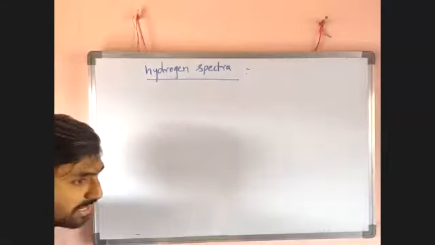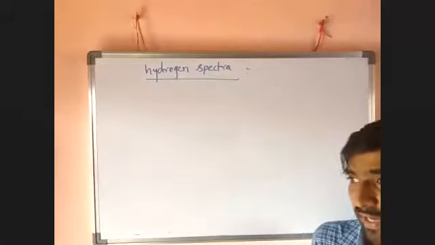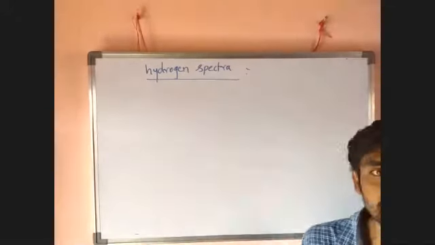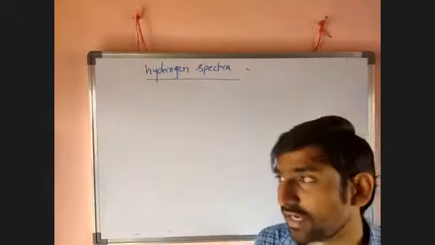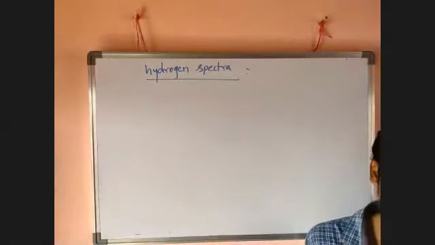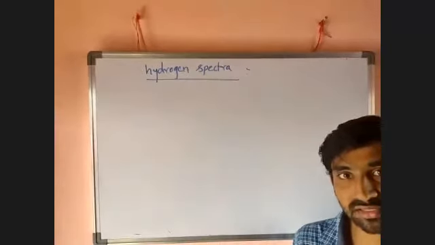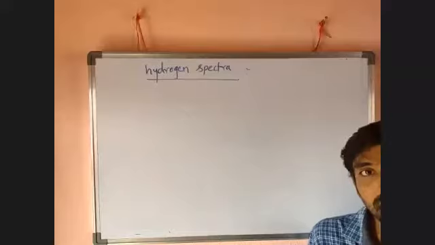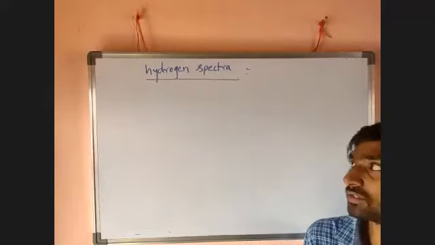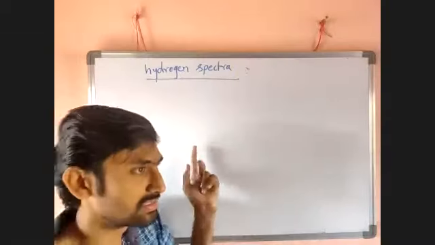Spectra is divided into two types: emission spectra and absorption spectra. Emission spectra is again of two types: continuous and discontinuous. Discontinuous is again line and band. Line comes under discontinuous, which comes under emission. So hydrogen spectra is emission spectra, discontinuous, and it is a line spectra.